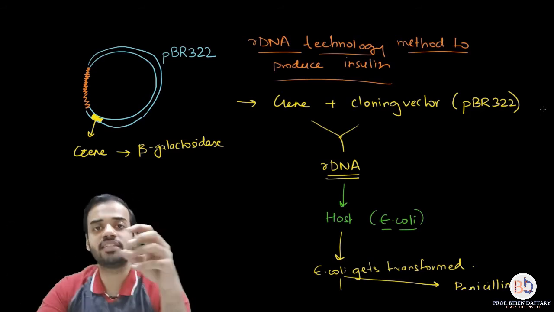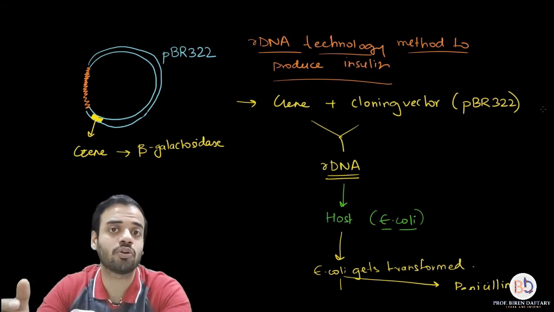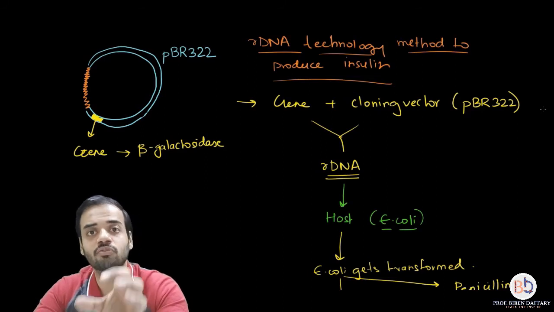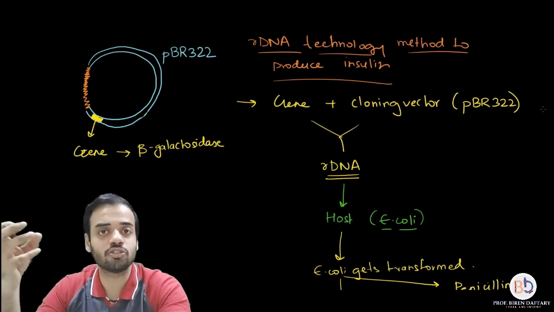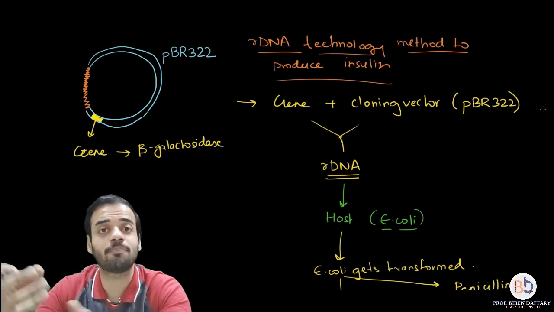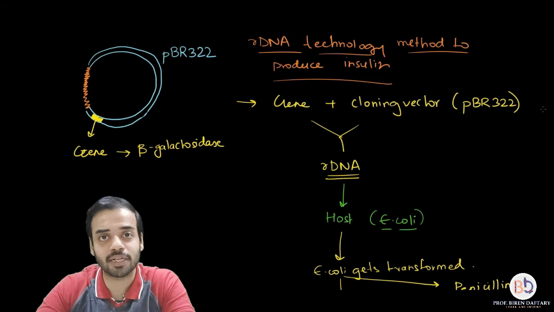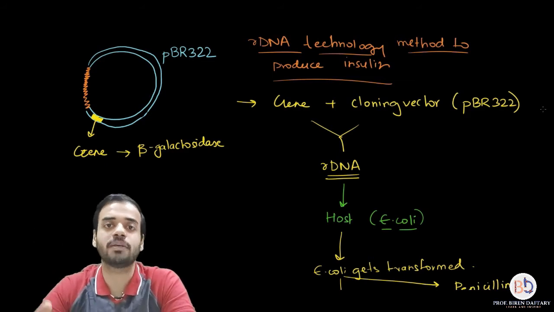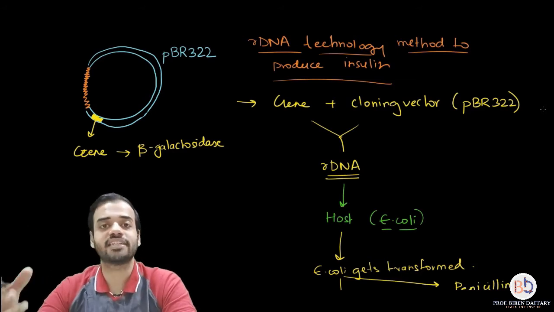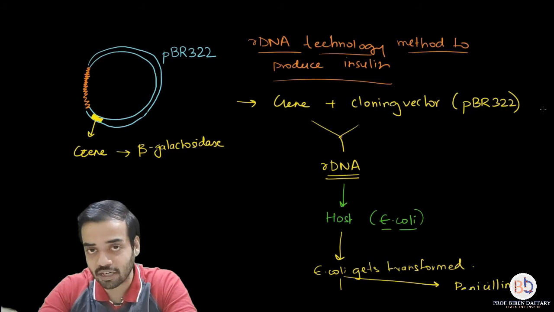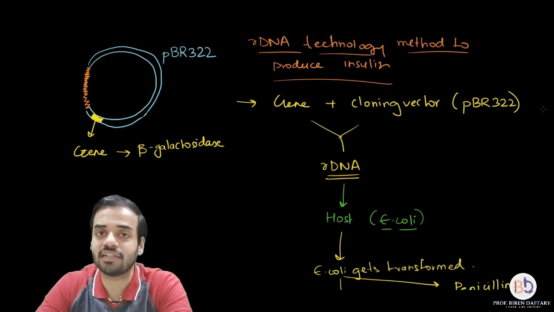Once that gene was inserted into pBR322, where was it inserted? It was inserted just beside the gene coding for beta galactosidase, and then this was inserted into E. coli. Inside E. coli, because of protein synthesis, insulin was formed, but it was inactive, which was called pre-proinsulin. This pre-proinsulin can be removed by using trypsin treatment. Once it is removed, it can be stored and given to patients whenever required. Another product of this is penicillinase, an enzyme which destroys penicillin. So all these transformed bacteria have resistance to penicillin. They cannot be killed by penicillin.